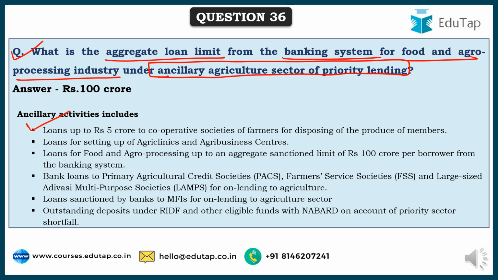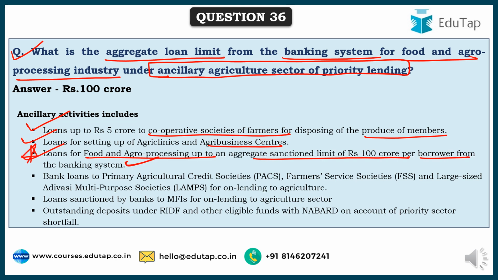Loans up to 5 crores to cooperative societies of farmers can be given for disposing of the produce of the members, for marketing purposes, you can say. Loans for setting up of agro clinics and agribusiness centers. Loans for food and agro processing up to an aggregate sanctioned amount of rupees 100 crores per borrower from the banking system. On this was a question that was asked.